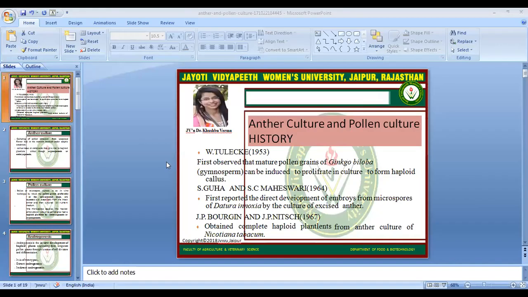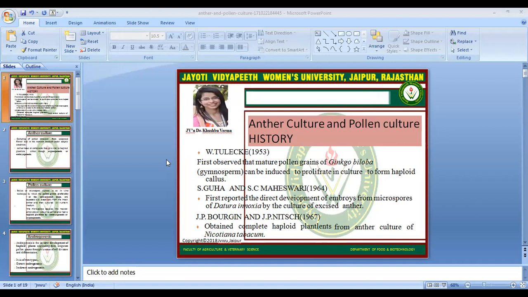It was started in 1953 by W. Tickle, who first observed the mature pollen grains of gymnosperm. Next was S. Guha and S.C. Maheshwari in 1964. They first reported the direct development of embryo from microspores of Datura inoxia by the culture of excised anther.